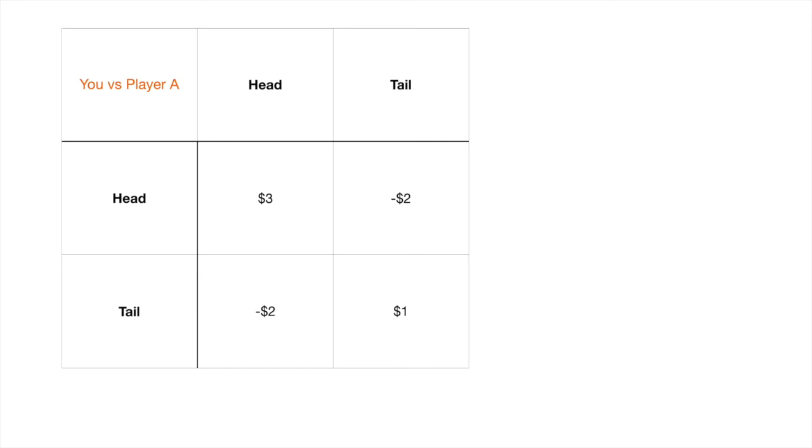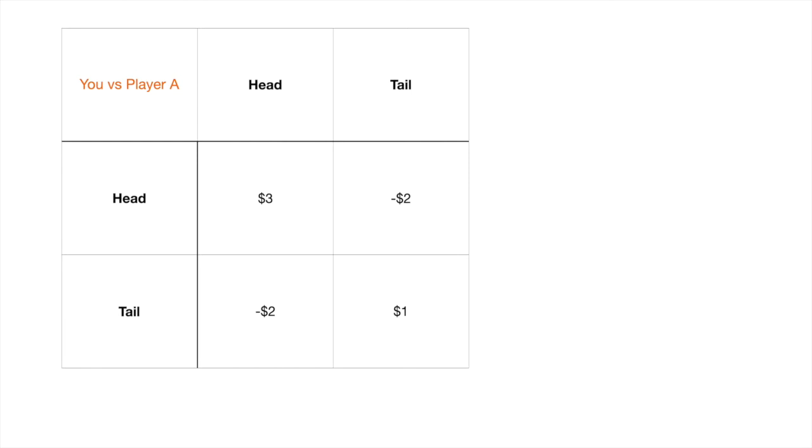You and player A each have a coin and can present it either as a head or tail. Notice that in this game, you don't just randomly flip the coin. You get the choice to pick which side the coin is up, but at the same time, you can randomly pick the side too. In the end, there are three possible scenarios. If both coins are heads, you get $3. If both coins are tails, then you get $1. And if one coin is head and the other is tail, then you lose $2.